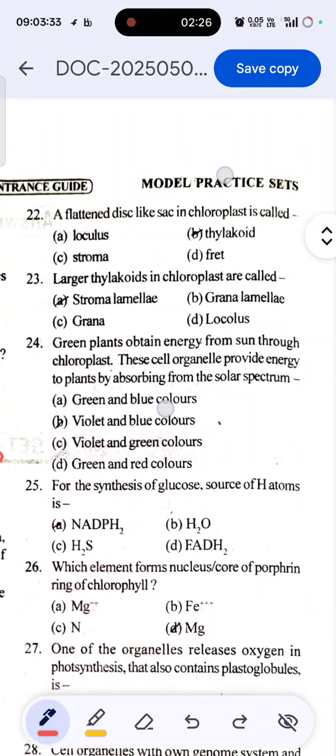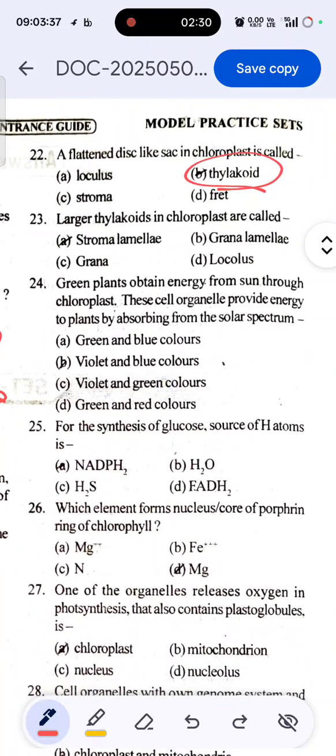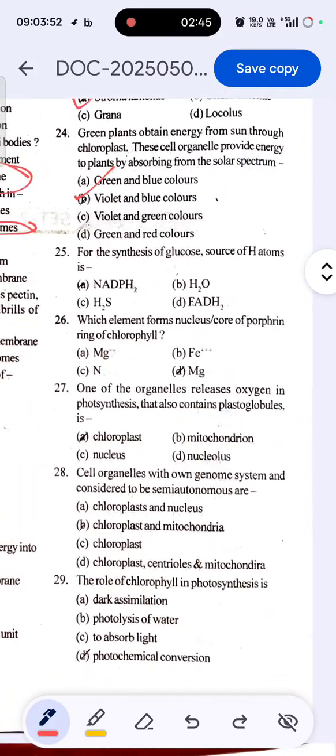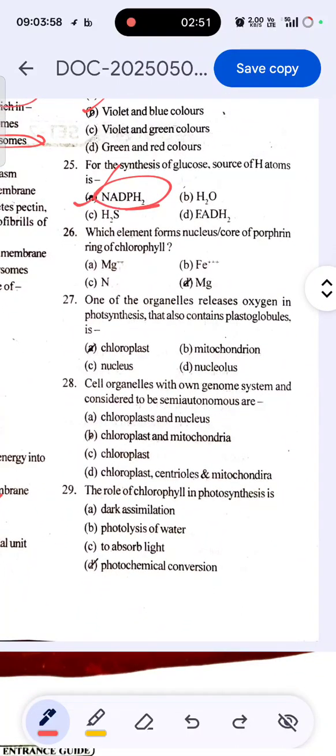A flattened disc-like sac in chloroplast is called thylakoid. Larger thylakoids in chloroplast are called stromal lamellae. Green plants obtain energy from the sun through the chloroplast. This cell organelle provides energy to plants by absorbing from the solar spectrum violet and blue color. For the synthesis of glucose, the source of hydrogen atoms is NADPH2. And which element forms the nucleus core of the porphyrin ring of chlorophyll? That is only magnesium.